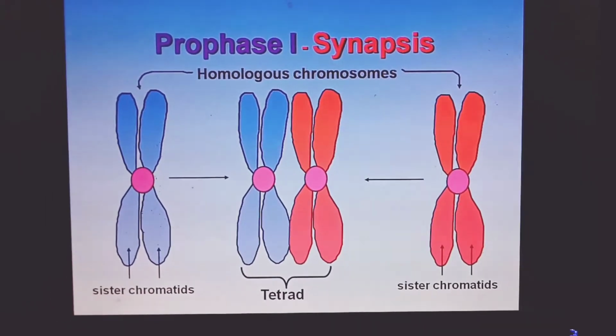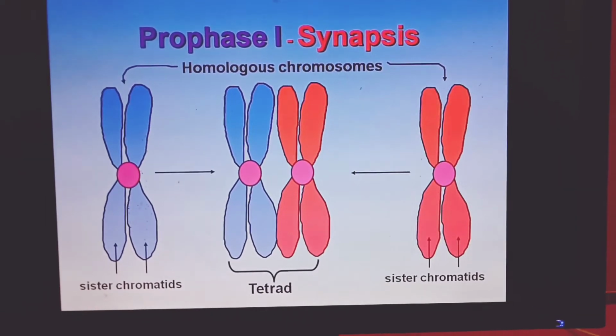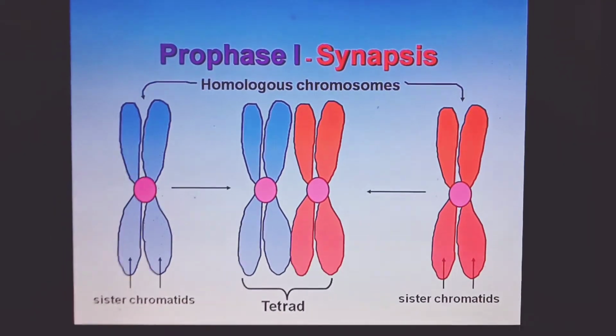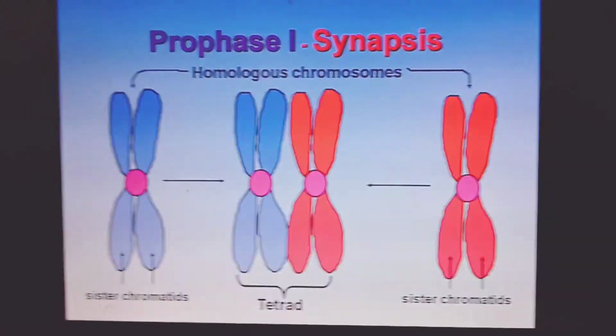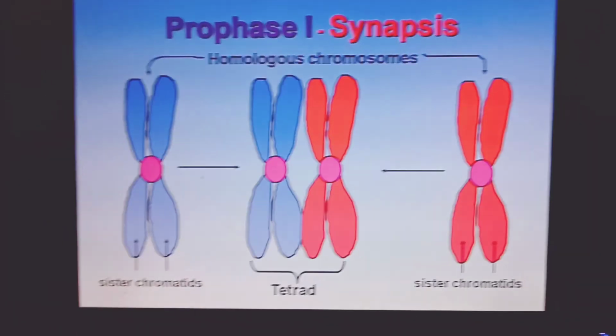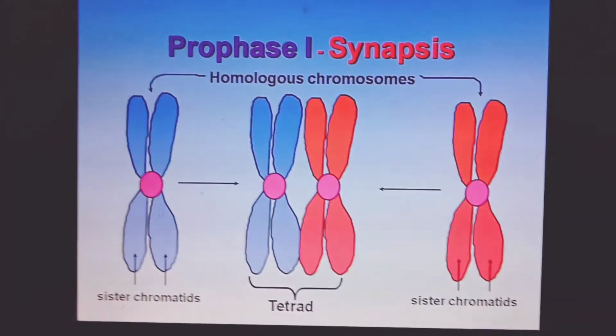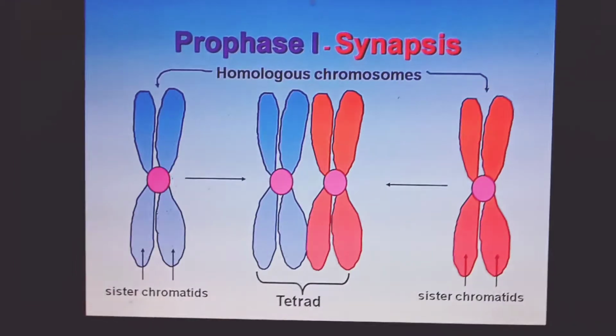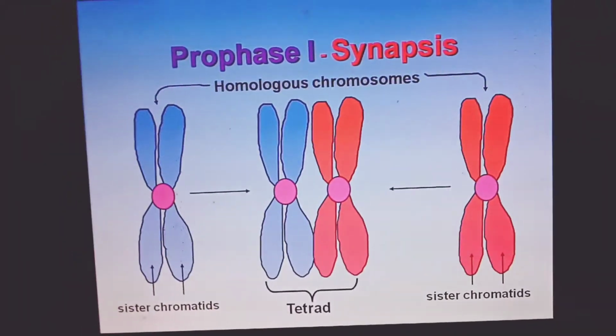A single chromosome splits into 2 segments called sister chromatids, and after synapsis, these 2 plus 2 segments of the chromosomes are called a tetrad. Here you can see the sister chromatids and non-sister chromatids of the homologous chromosomes.